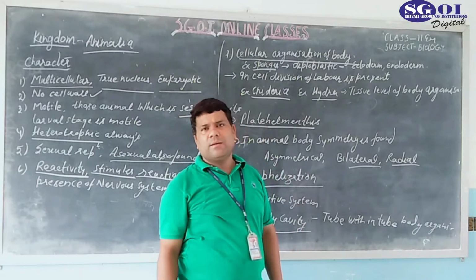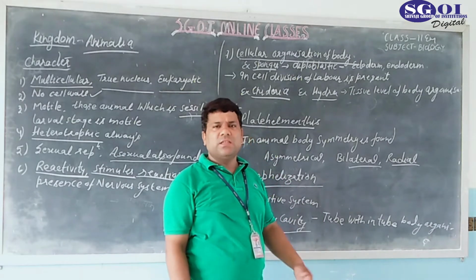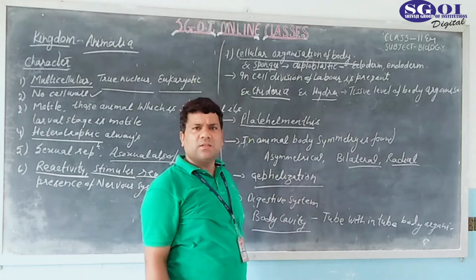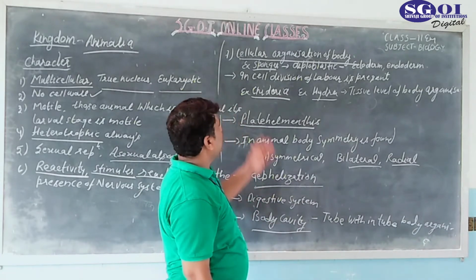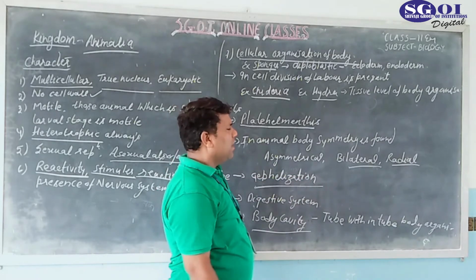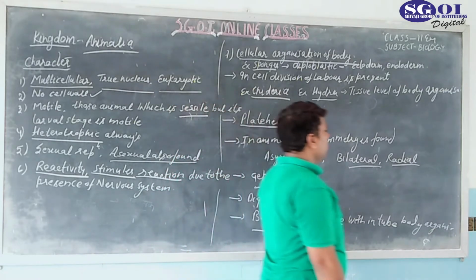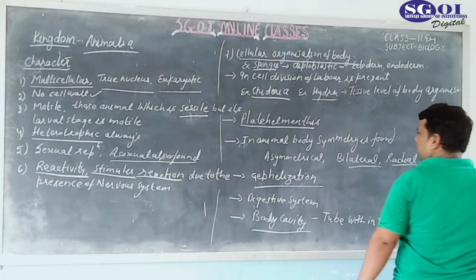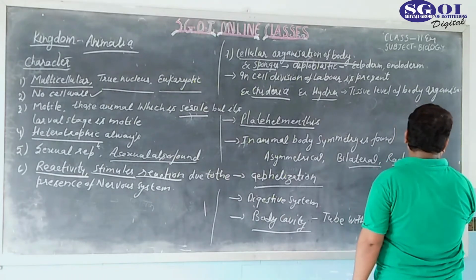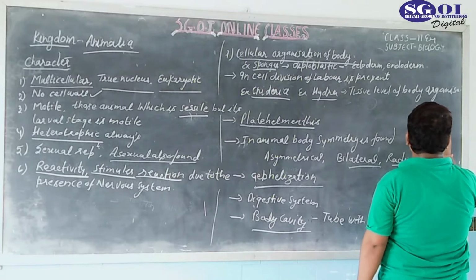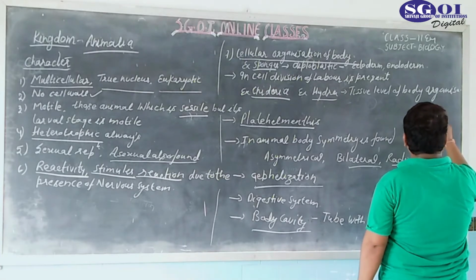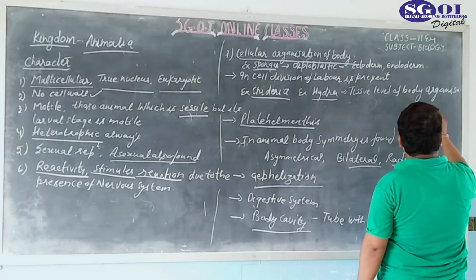Actually they look like a plant, but they cannot be considered a plant because they have the characteristics of an animal. So the sponges have the cellular level of body organization. As you know, I told you there are different levels of organization found. For example, all the cells combine together to form tissue, and when tissues combine, they form an organ,